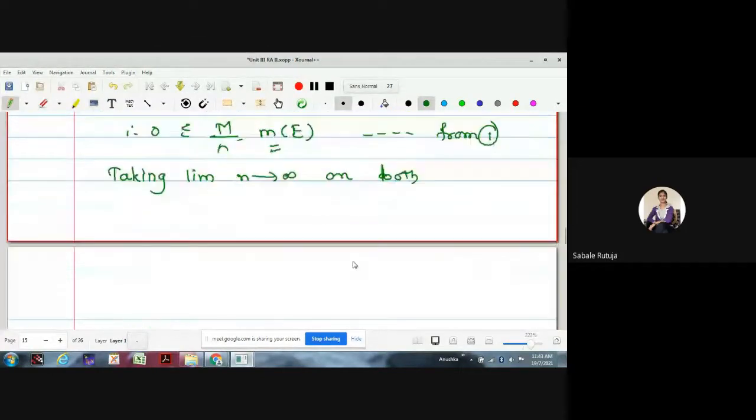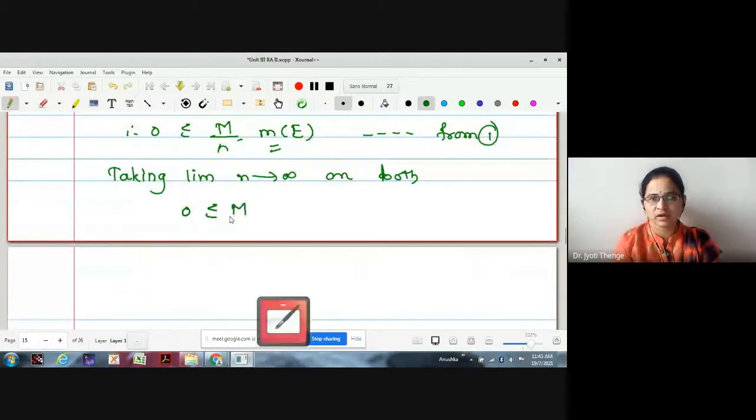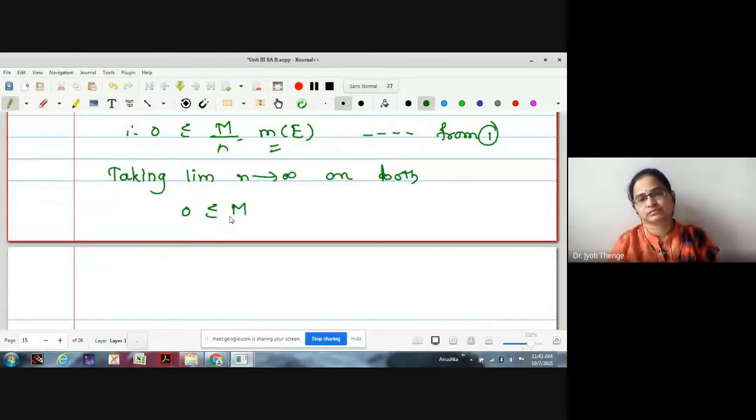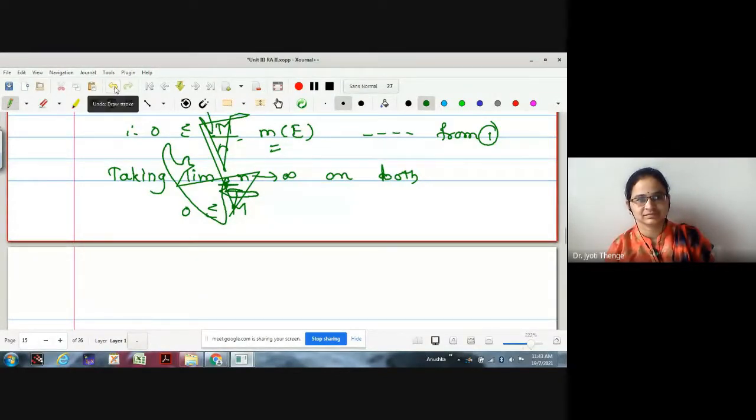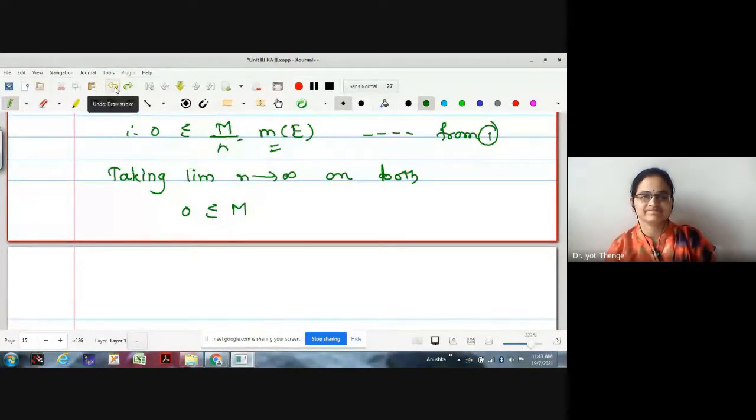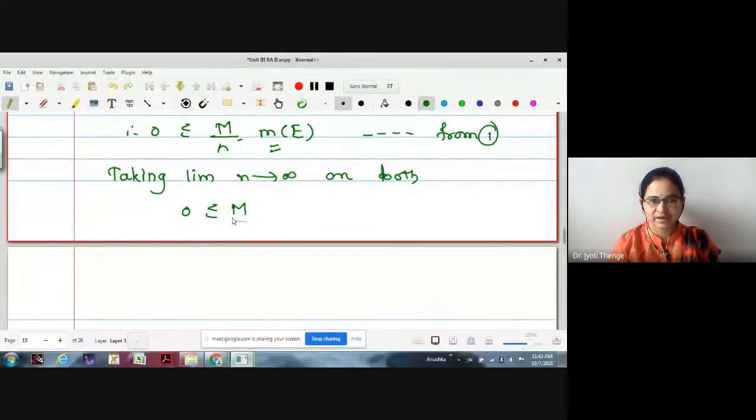M by n, 0 less than or equal to m by n, into measure of E is tending to 0.